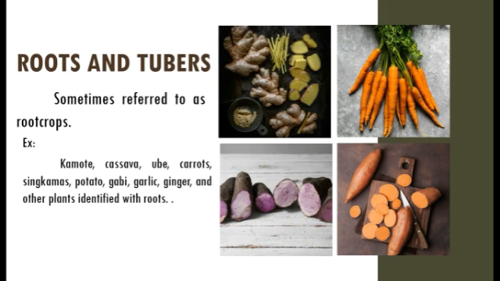They provide a substantial part of the world's food supply and are also an important source of animal feed and processed products for human consumption and industrial use. And for example, kamote, cassava, ube, carrots, singkamas, potato, gabi, garlic, ginger, and other plants that are identified with roots.